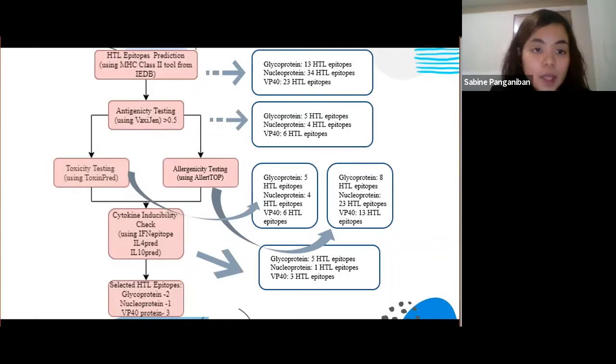Then 8 HTL epitopes under glycoprotein, 23 for nucleoprotein, and 13 under VP40 were found to be non-allergenic. After the assessment of IFN-gamma, IL4 and IL10 inducibility using the 3 servers indicated, 5 HTL epitopes under glycoprotein, 1 for nucleoprotein, and 3 for VP40 remained. So 2 epitopes under glycoprotein, 1 epitope under nucleoprotein, and 3 epitopes under VP40 were used for vaccine construction, considering their antigenicity value.